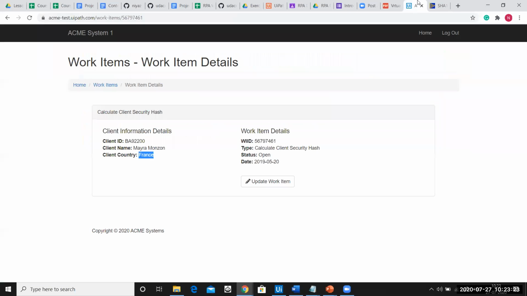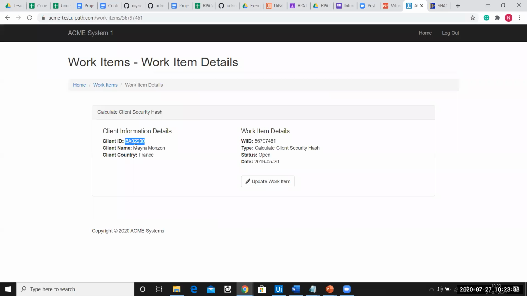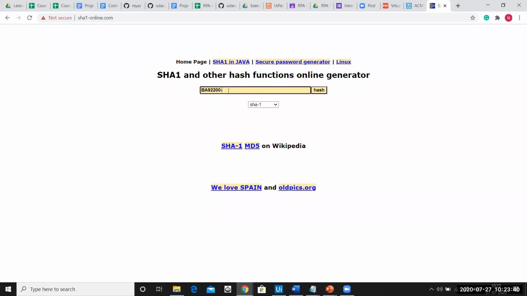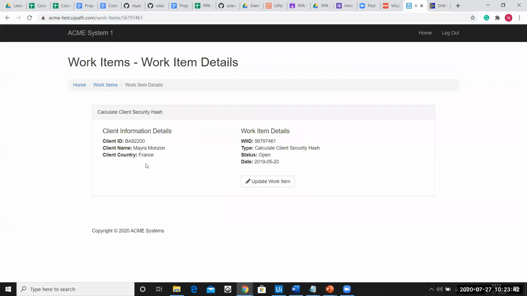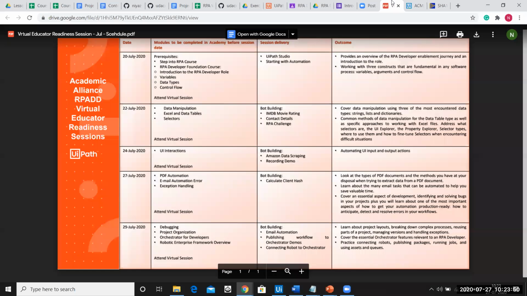So let us open this and let me write it in the order the formula is written. First comes the client ID, then a hyphen, then comes the client name. I'll copy the client name and put it here. Then the last requirement is I also need to copy the client country. So it is hyphen client country, and this is done.